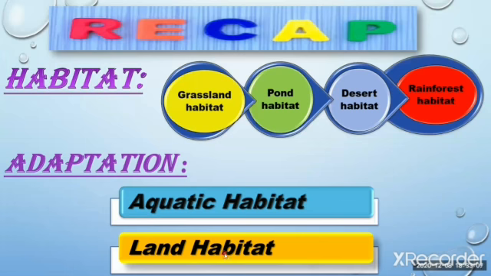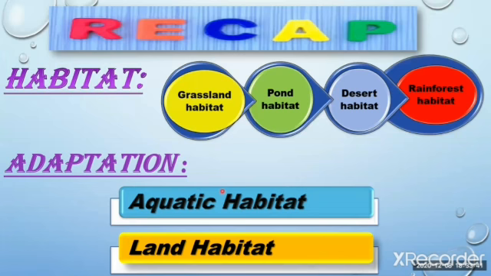So it's clear. Now my question to all of you: is it possible for any fish or frog that lives in the aquatic habitat to live in the land area? Is it possible? No. Why not? Because every plant, animal or organism has adaptations according to its own habitat, so it cannot easily survive in other habitats.